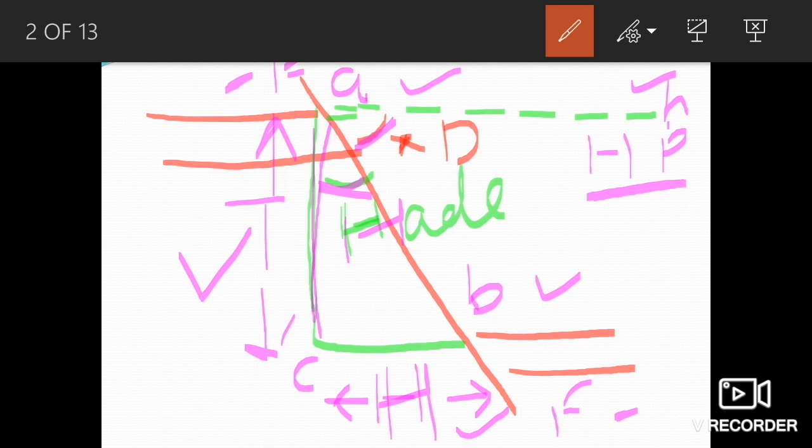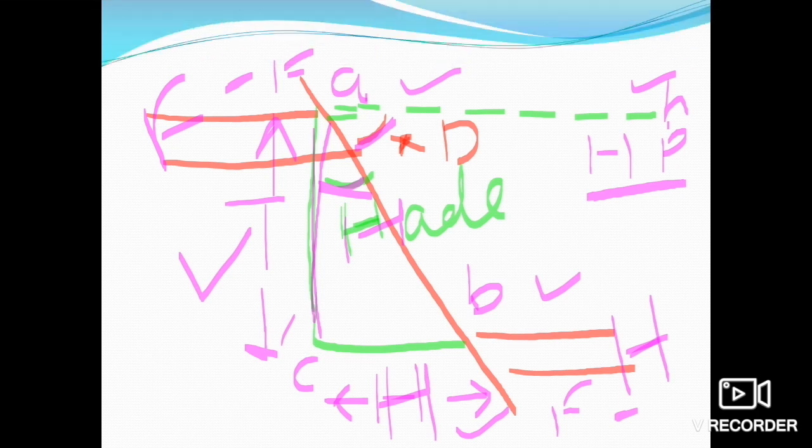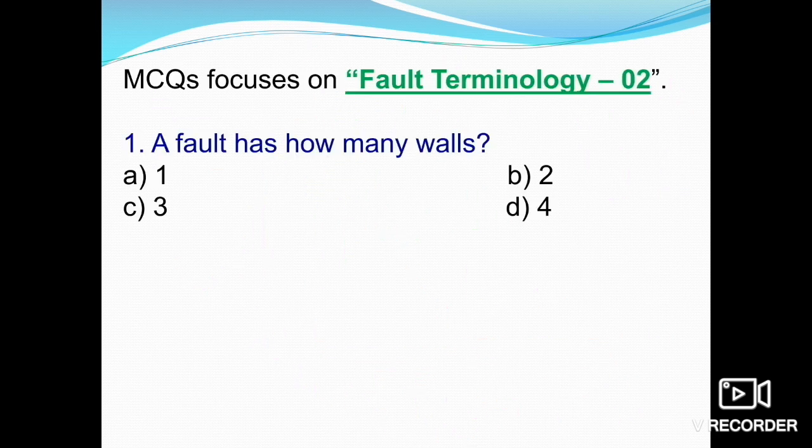And two remaining things are also there: this is the foot wall and this is the hanging wall. The wall which is hanging in the fault zone or in the fault plane is known as the hanging wall, and the other side is the foot wall. Okay, so let's start today's discussion.